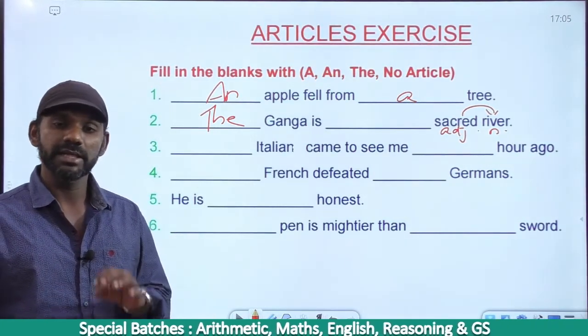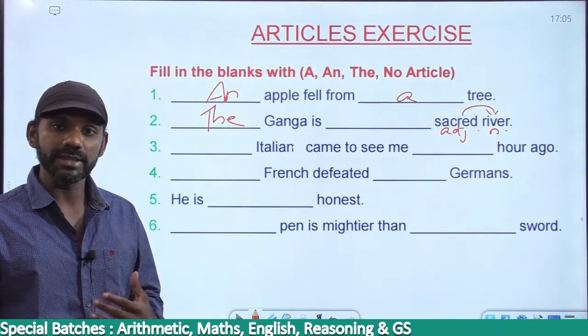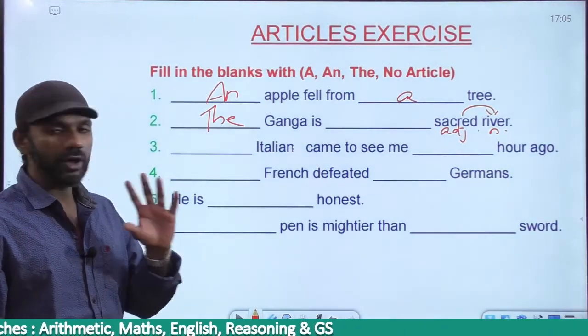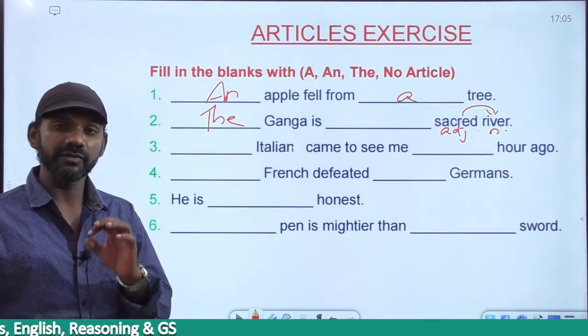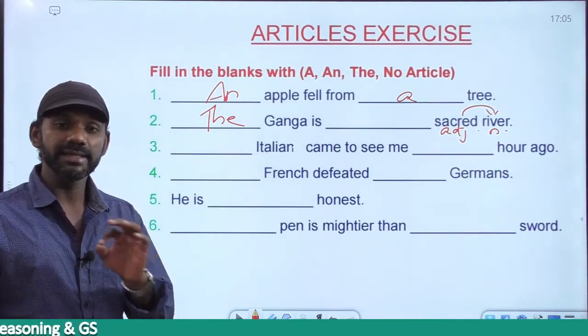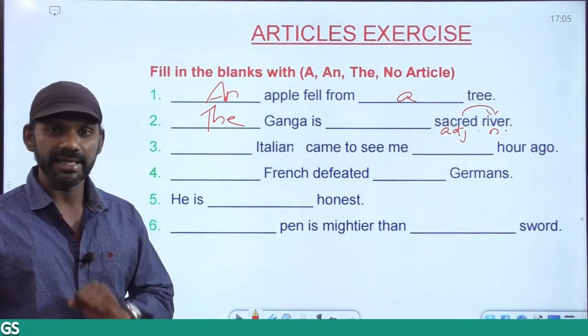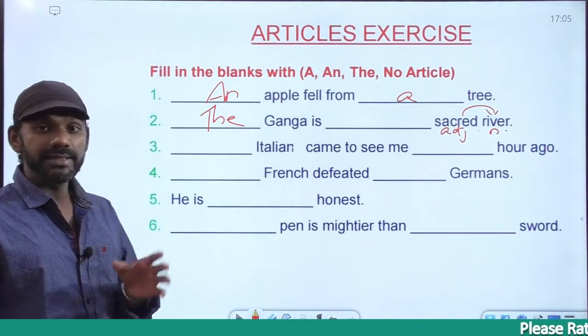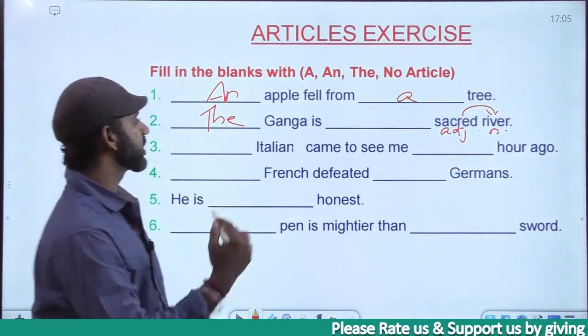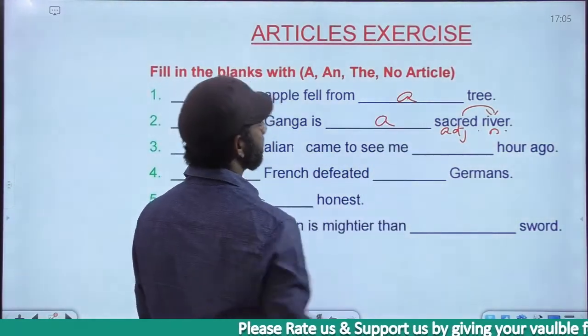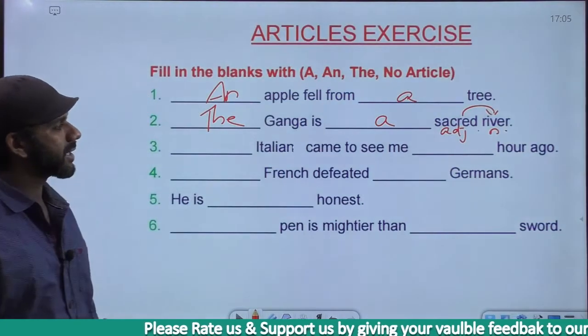Now as we discussed, we don't use the with a positive degree adjective, so it cannot be the. And sacred is a wrong usage. Sacred, the first sound is s, like a sister, a sin, a secular state and all. So it cannot be an. In this case, it must be a sacred river. The Ganga is a sacred river.